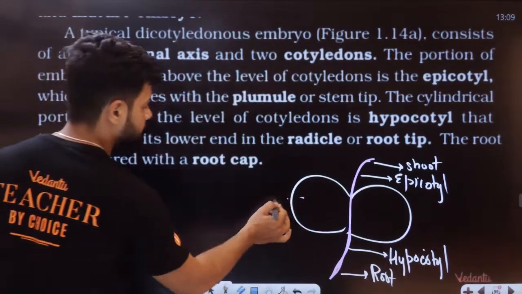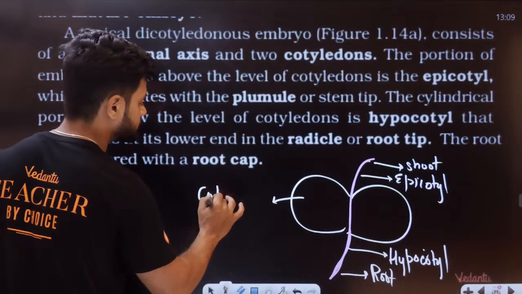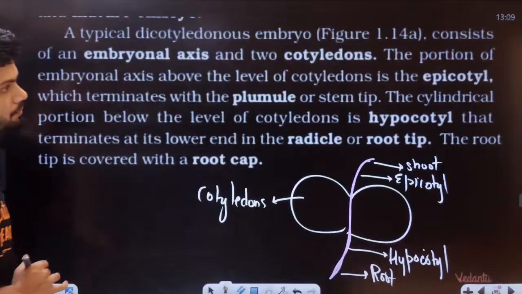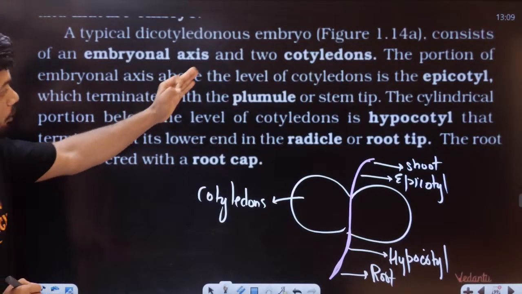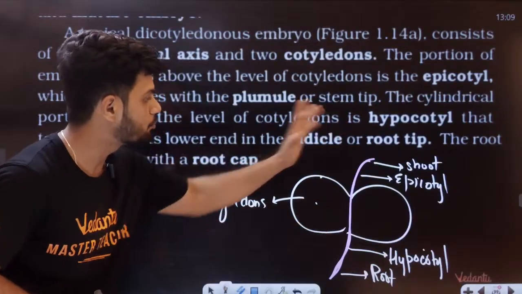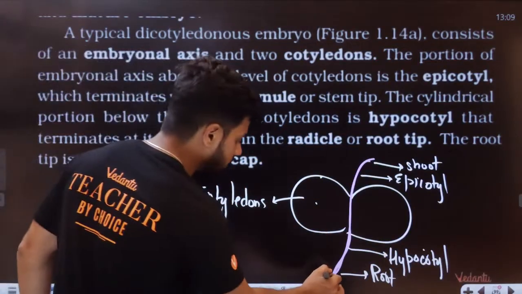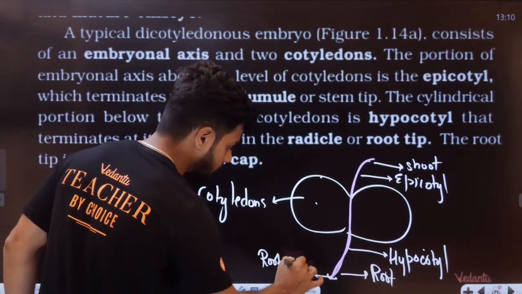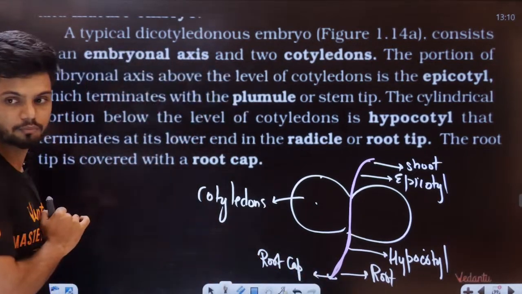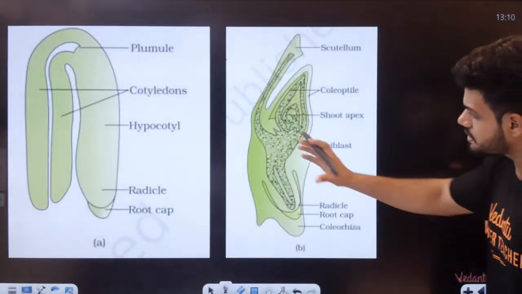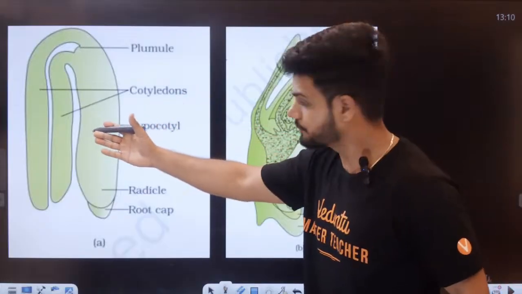These are the cotyledons. The portion of the embryonal axis above the level of the cotyledons is called the epicotyl. Below is called the hypocotyl. If there is a root here, we can find the root cap also, at the bottom of the root. Now, if you can see, this is your entire embryo development here.